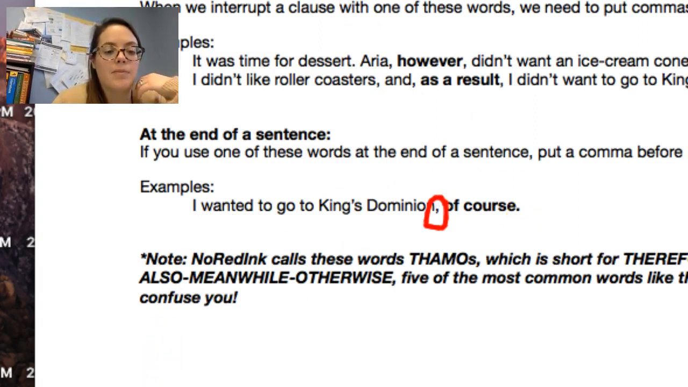Now, we're going to do some NoRedInk practice with this, and it's important to note that NoRedInk calls these words THAMOS, which is short for therefore, however, also, meanwhile, otherwise, which are five of the most common words like this. So if you see them talking about THAMOS, don't let that confuse you. They're just talking about these transitional words, okay? All right, so we'll be talking about this more